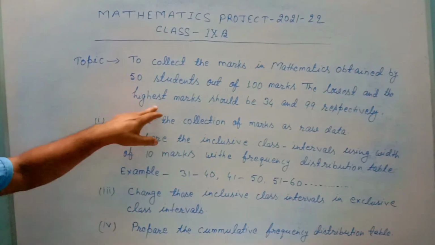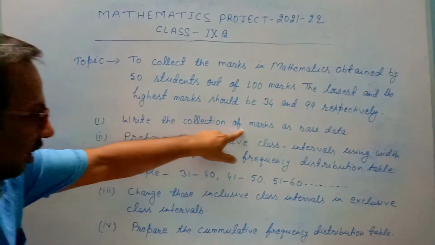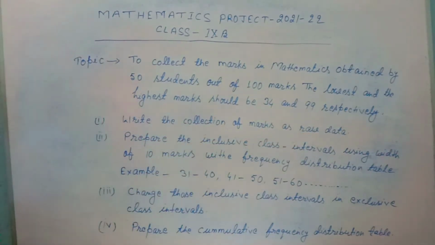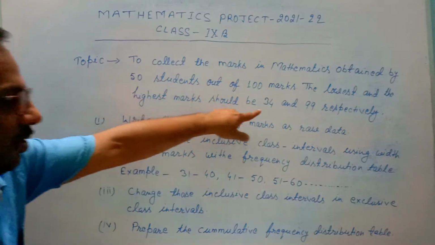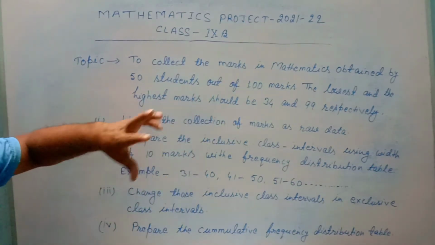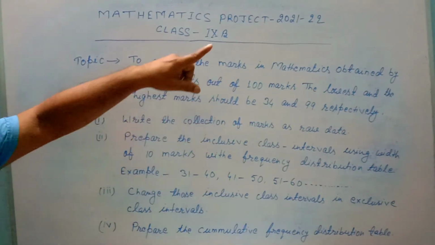Now you will write that collection as the raw data. Raw data, you know, is unarranged data. As you are getting the information from the students, or from your collection, you will write it in an unarranged way. That will be the raw data. But this limitation should be maintained: minimum marks should be 34 and the maximum marks should be 99.